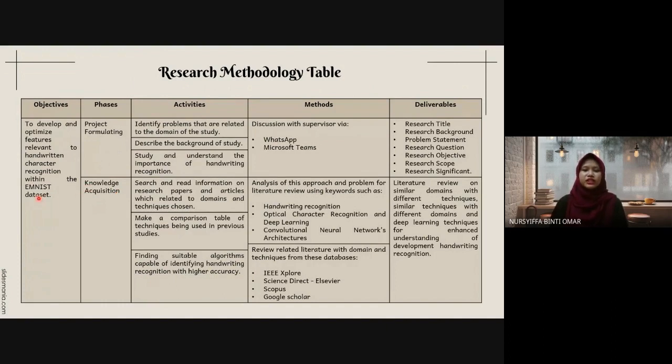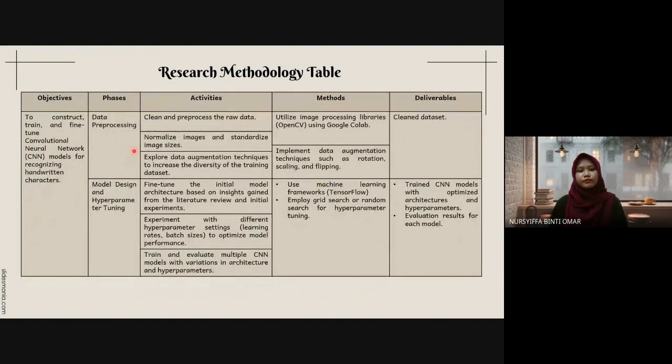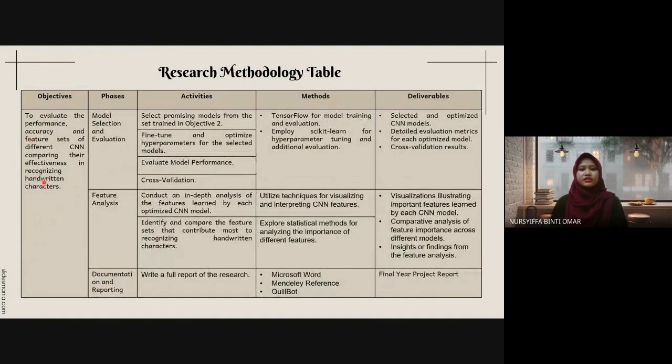The first objective consists of 2 phases, which are project formulation and knowledge acquisition. These 2 phases are the initial process of creating this project. The second objective consists of 4 phases, which are data collection, knowledge representation, data pre-processing, and model design and hyperparameter tuning. These 4 phases are the crucial stage of this project, as they determine the result in the end. The last objective consists of 3 phases: model selection and evaluation, feature analysis, and documentation and reporting. These last 3 phases are the resolution and conclusion of this project.